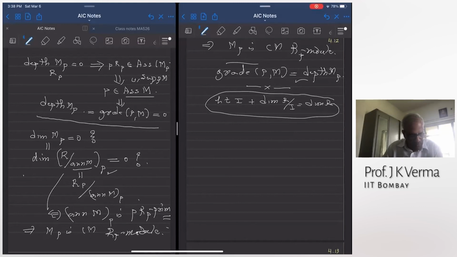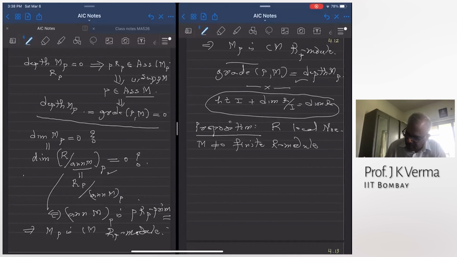Okay, so first I prove it for prime ideals. So take R local, local Noetherian, M a non-zero finite R module, and P in the support of M, which means M_P is not equal to 0.